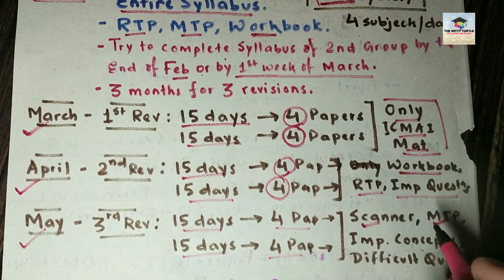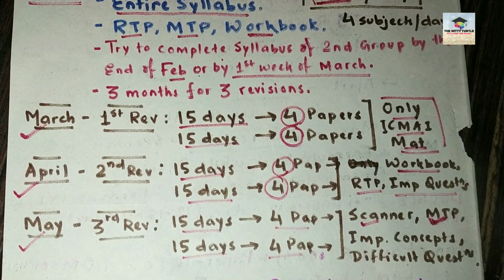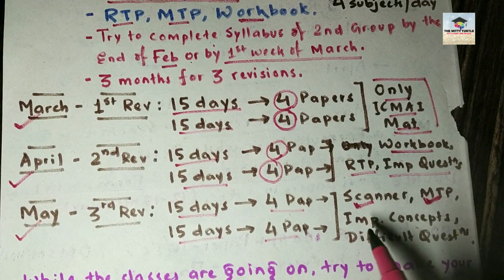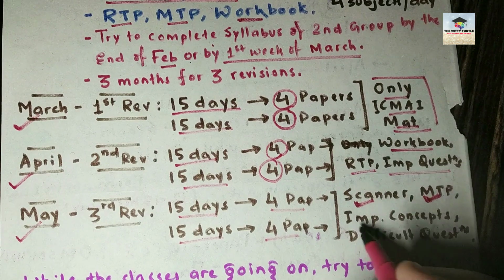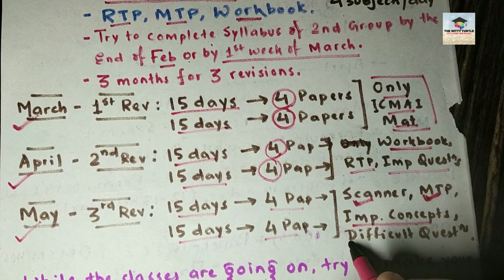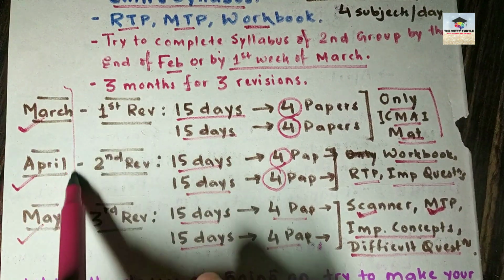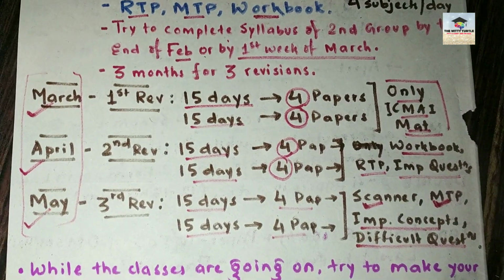So go for all the MTPs, at least for the MTPs of last 4 terms, and go for the past year question papers, and along with that, whatever important concepts are there, or whatever concepts you are forgetting every time, go through all those concepts, and also go through the difficult questions which may come in the exam. So this way your entire syllabus will be covered, and you will also revise everything, right?